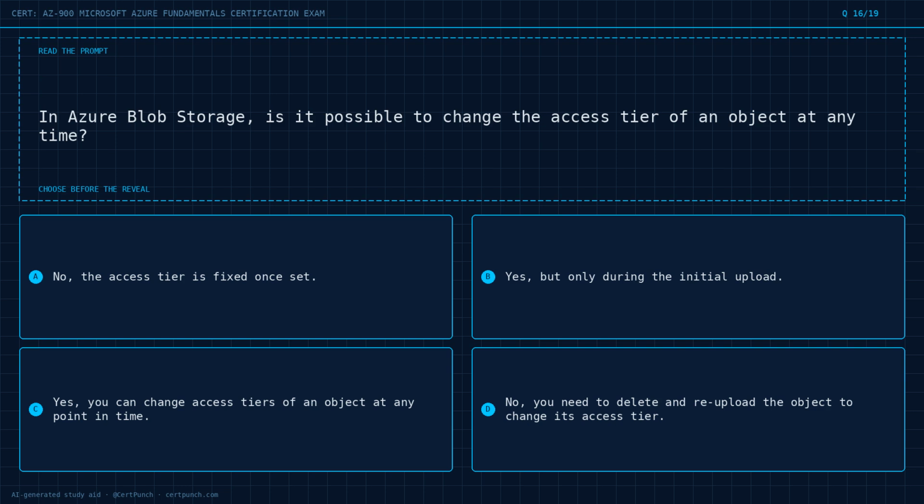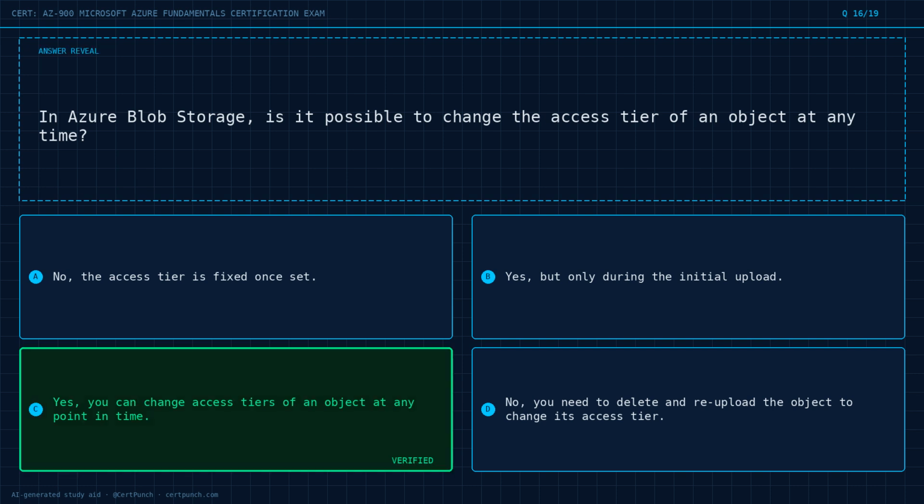Question 16 of 19. In Azure Blob Storage, is it possible to change the access tier of an object at any time? Option A, no, the access tier is fixed once set. Option B, yes, but only during the initial upload. Option C, yes, you can change access tiers of an object at any point in time. Option D, no, you need to delete and re-upload the object to change its access tier. Choose the best answer before the reveal. Commit to it now.